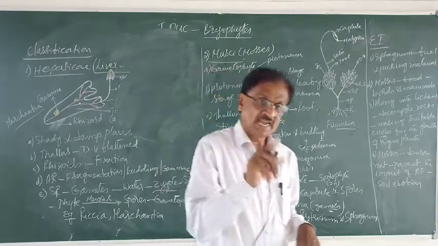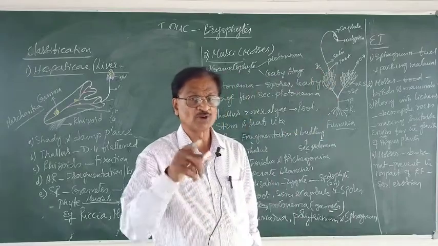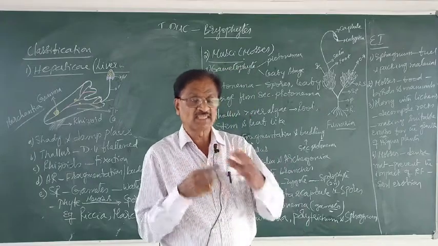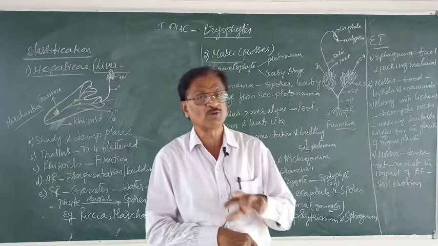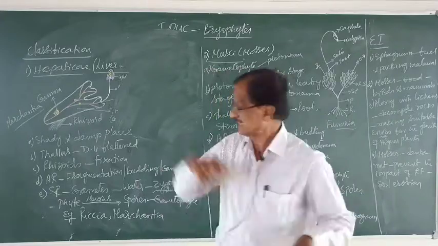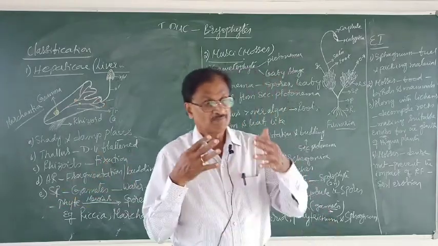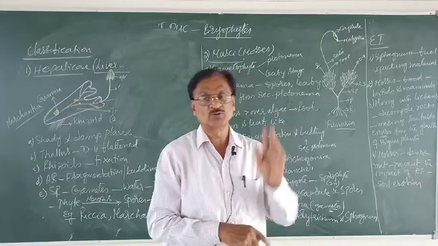Whereas antheridia produce what? Several antherozoids. So these antherozoids and the archegonium fuse where? They fuse in the water body, resulting in what? As under hepaticae, they fuse together forming a diploid zygote.